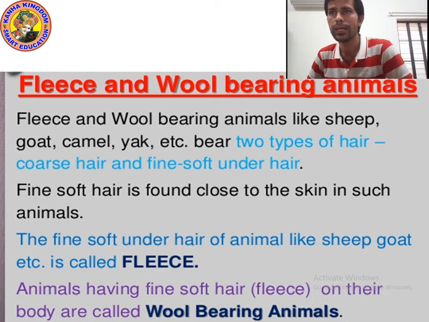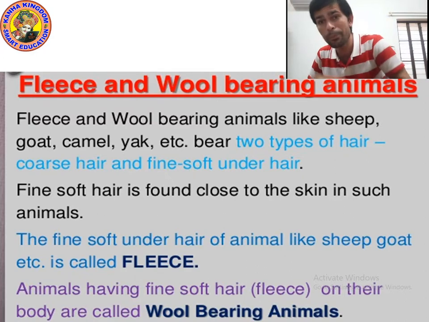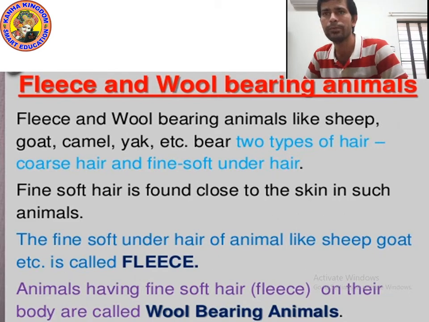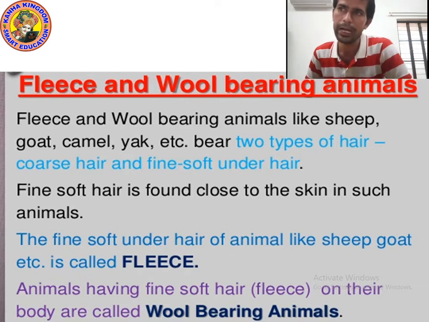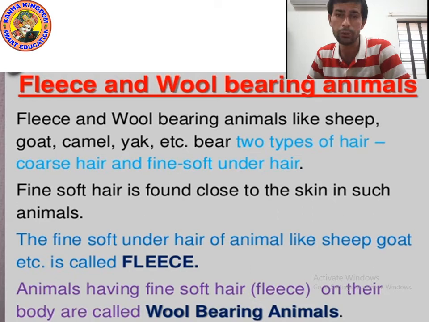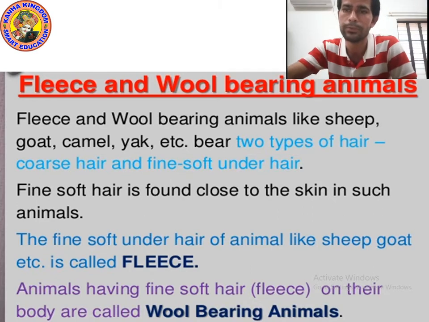Fine soft hair is found close to the skin in such animals, and coarse hair is found on the upper layer. Fine soft hair is found at the bottom, coarse hair at the upper. And what is the meaning of fleece? Fine soft under hair of an animal is called fleece, and fleece is found generally on the body of sheep and goat. I hope you understood. Now let's move on to the next point.